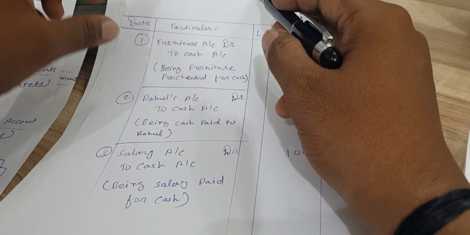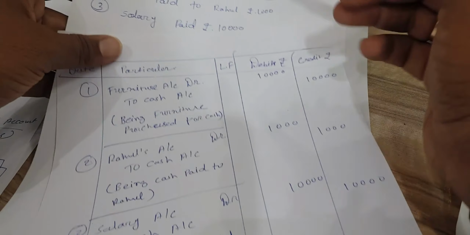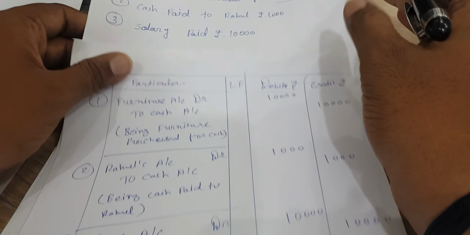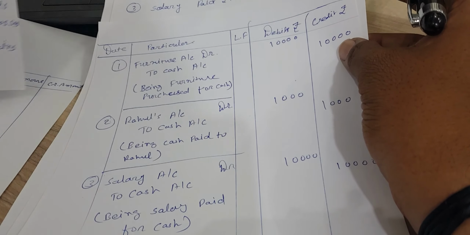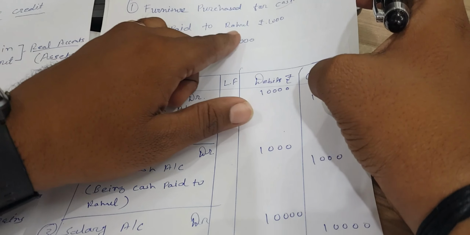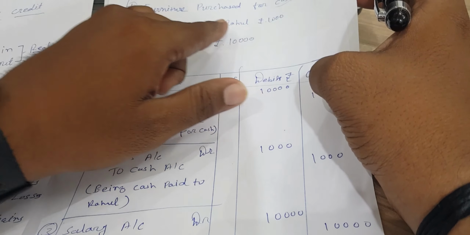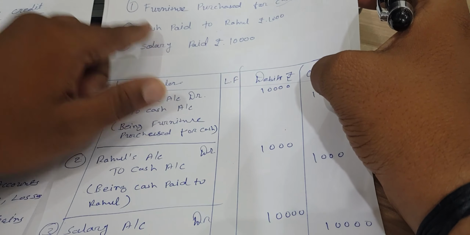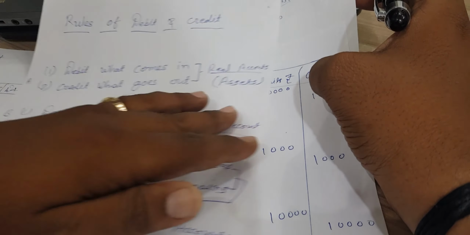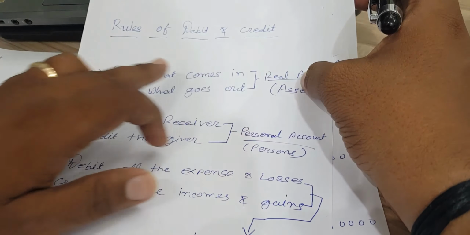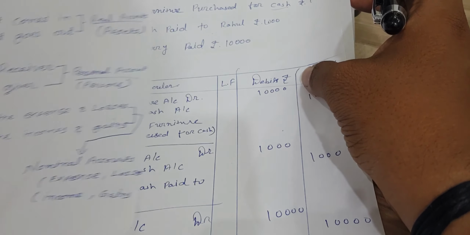Cash paid to Rahul 1,000 rupees. Which two effects do we see here? One is cash and the other one is Rahul. Cash comes under assets, so it's under the real account. So this rule applies.